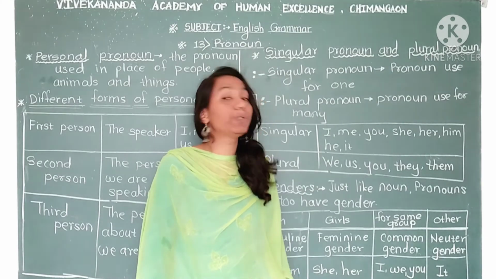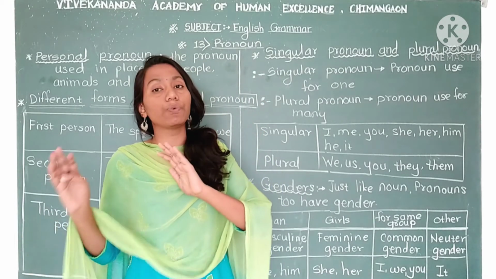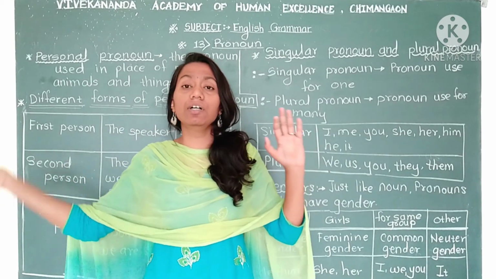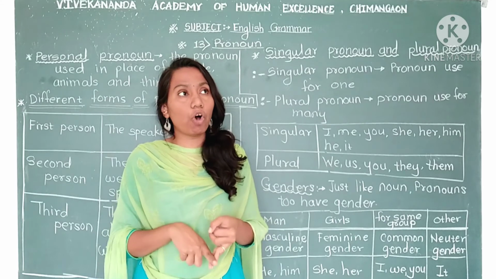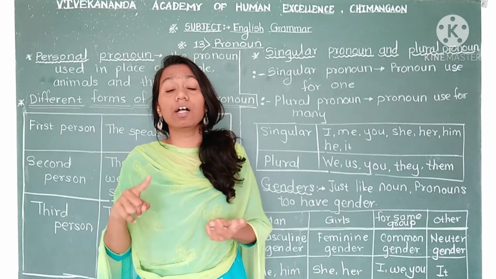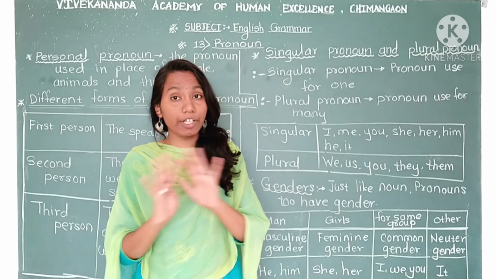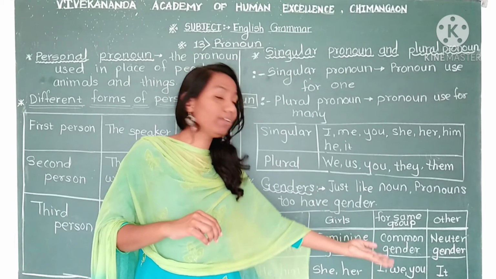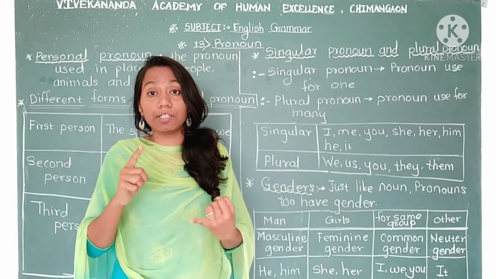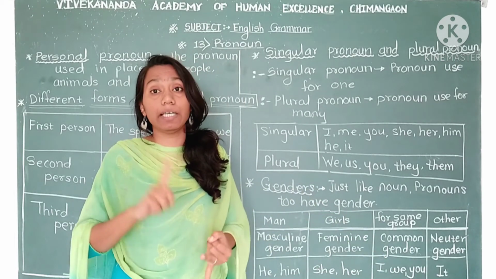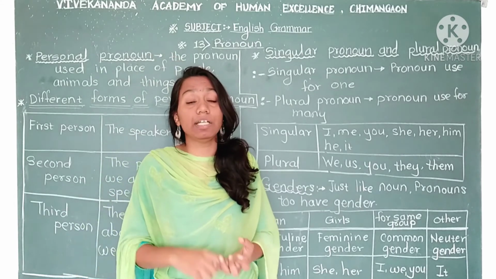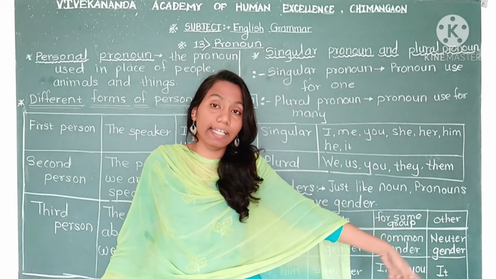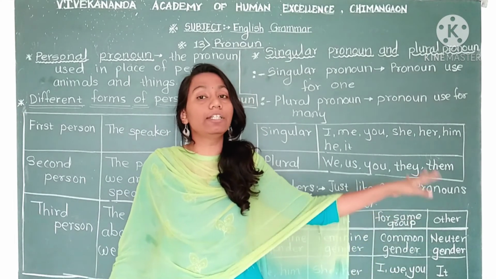And the last one is neuter gender. Neuter means if you just cut the group of person, the remaining all comes in neuter gender. Means animals, flowers, then colors, everything else, not including person. For person we are using he, him, she, her, I, we, you, us. But about other things, if there is the name of a color, a city, an animal, or a thing, in place of that we are using it. So this is neuter gender.